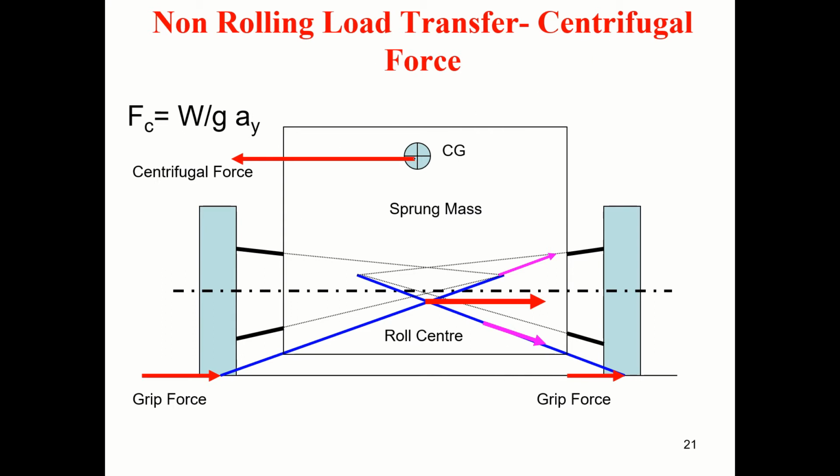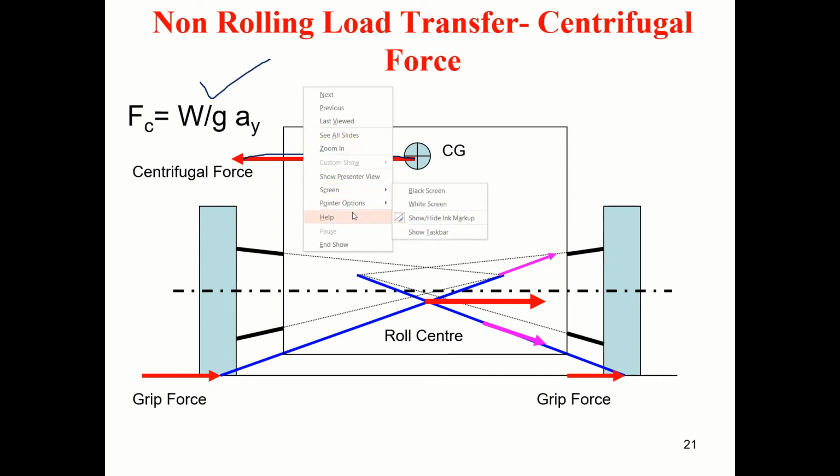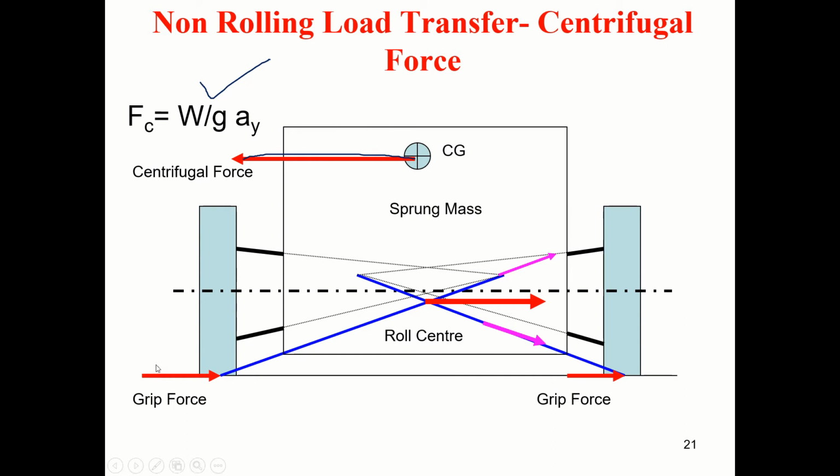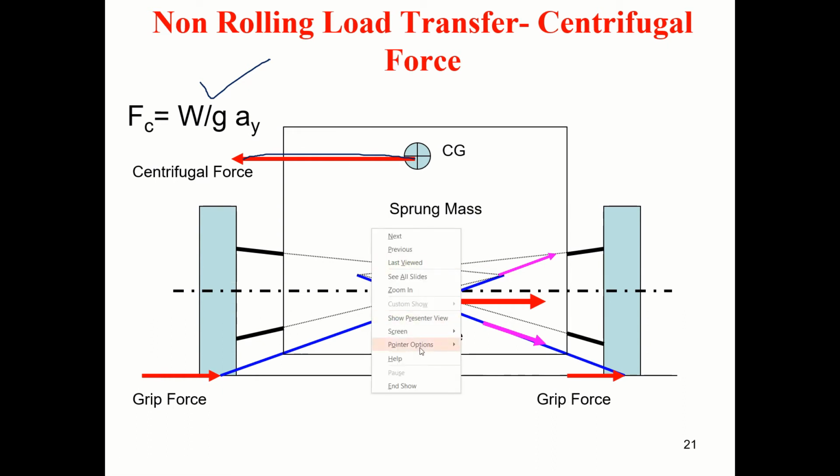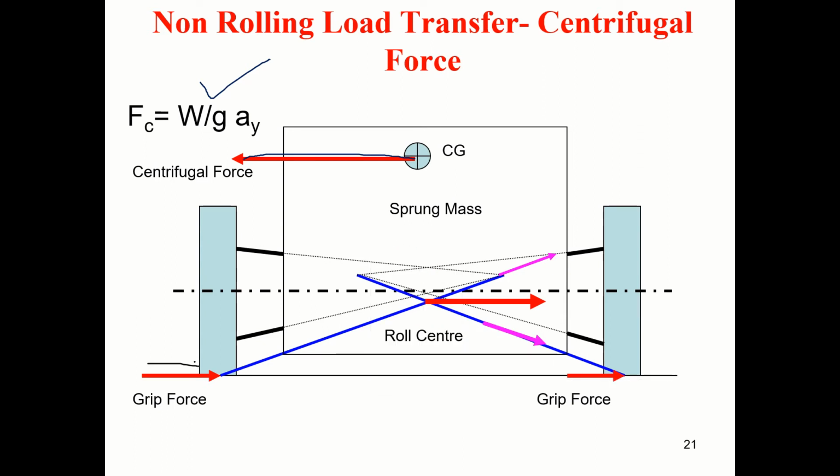You see here, if there is a centrifugal force, whenever the vehicle is taking a turn or cornering, this is the centrifugal force. Correct. Now to oppose the centrifugal force, you will have reaction forces, what you can call grip forces. The sum of grip forces will be equal to the centrifugal forces.